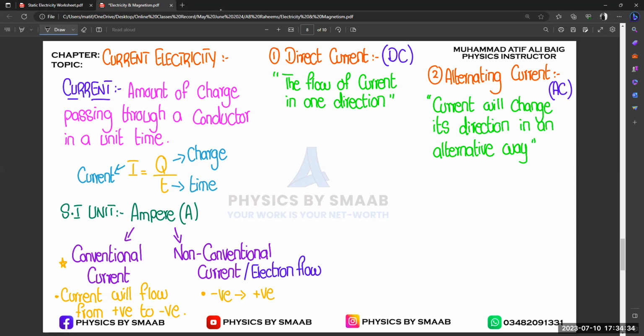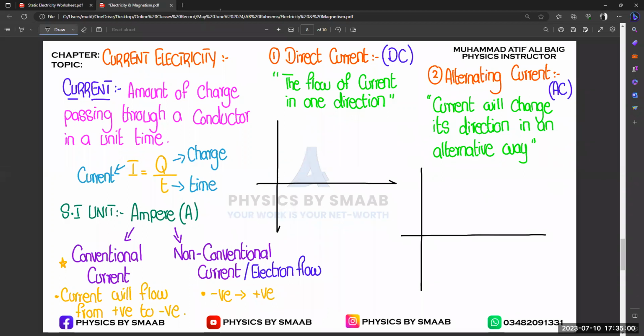So let's first consider a graph for DC. This is our y-axis and this is the x-axis, for AC as well.